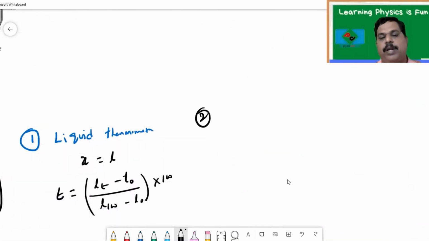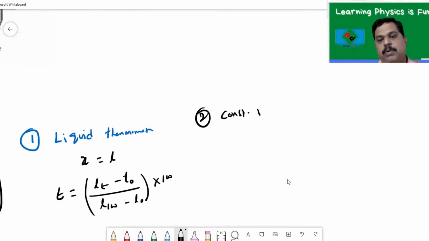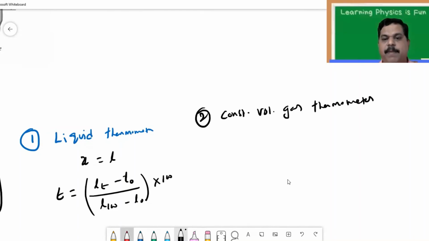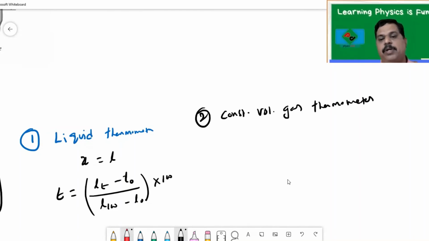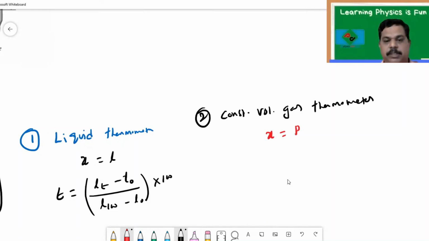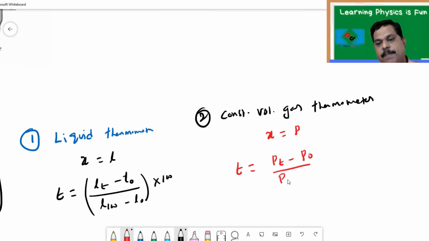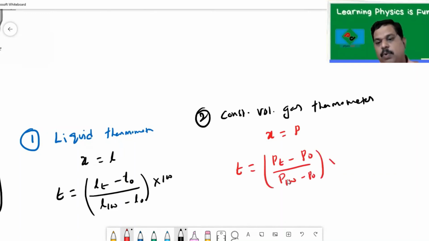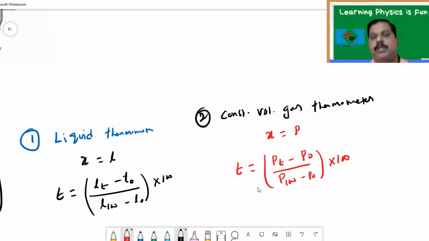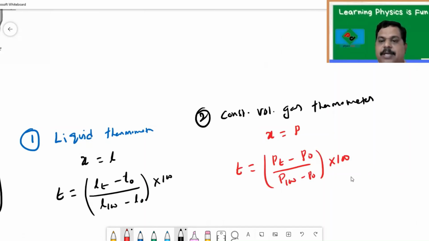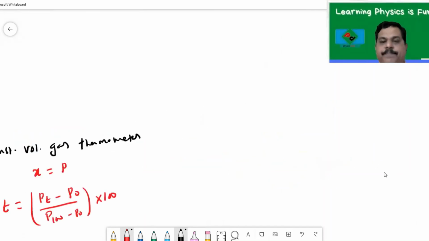Let's go to the second one, the constant volume gas thermometer. For a gas, if I keep the volume constant, remember the pressure changes with the temperature. So here the variable is the pressure. Simply substitute: t is equal to (Pt minus P0) upon (P100 minus P0), whole multiplied with 100. Because when the volume is constant, the pressure of a gas changes with the temperature. Hence, pressure is a thermometric property.